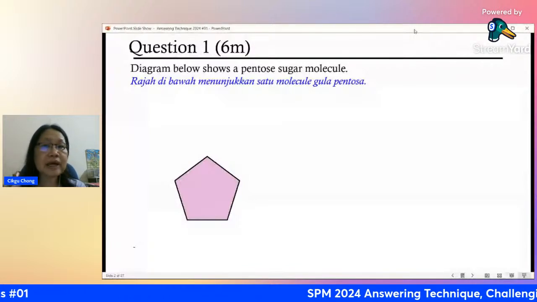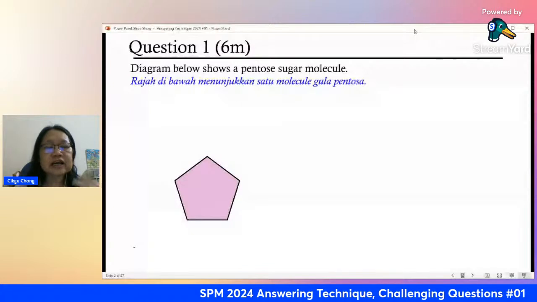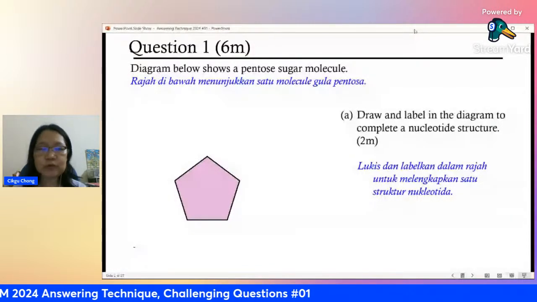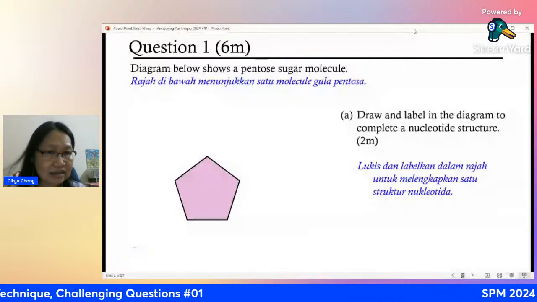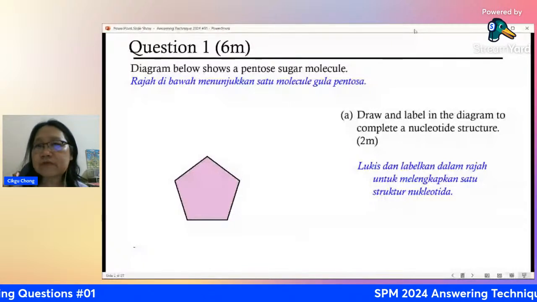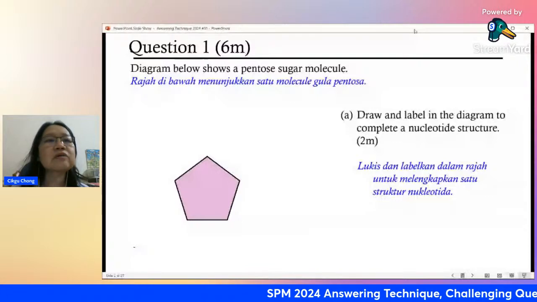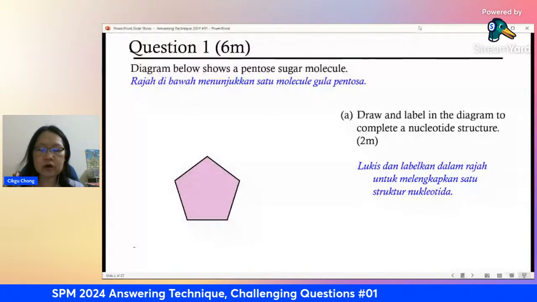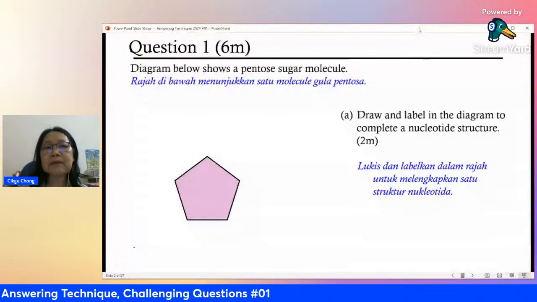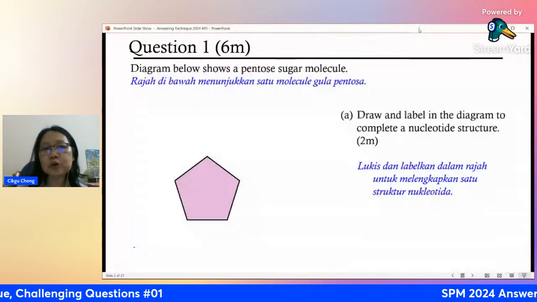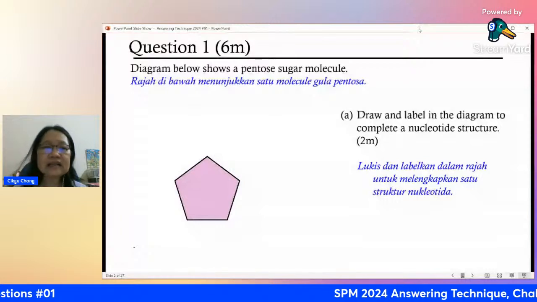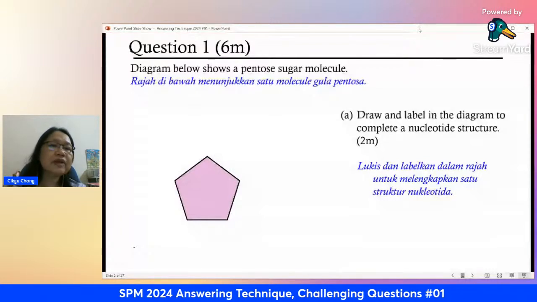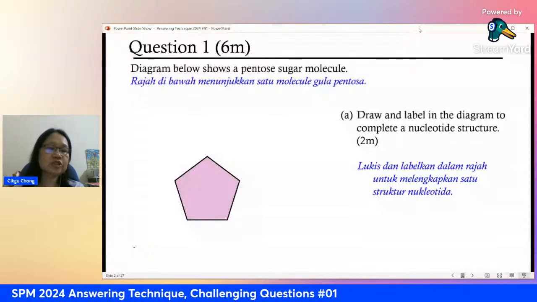What is shown here is the pentose sugar. You have 2 more parts which you should know how to add in and label. Whatever you do, do not forget to label, because if you do not label, you will not get your marks. This one here is the phosphate group, or kumpulan phosphate. Then the other one on the other side, you must label at the correct place. The other one here is the base for nitrogen, or we call it the nitrogenous base.